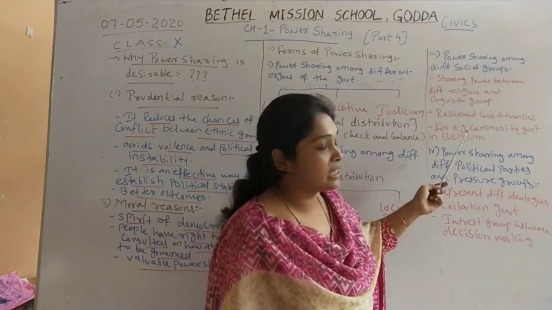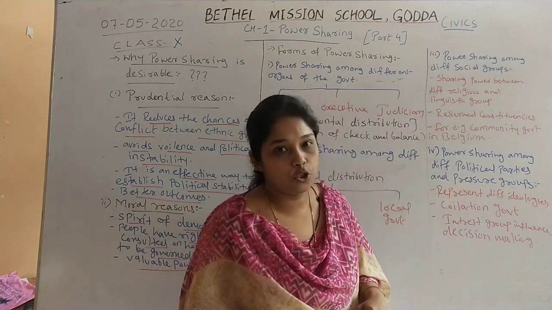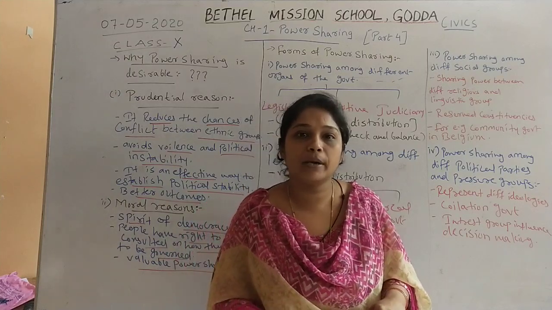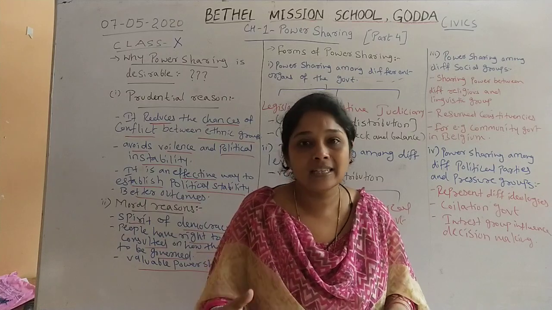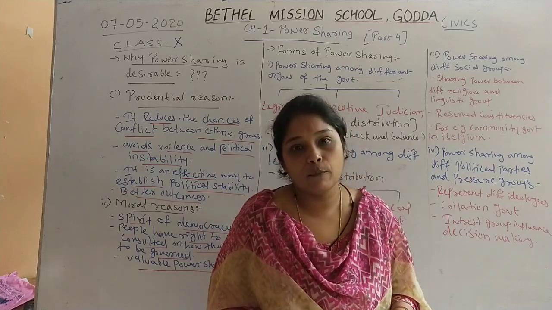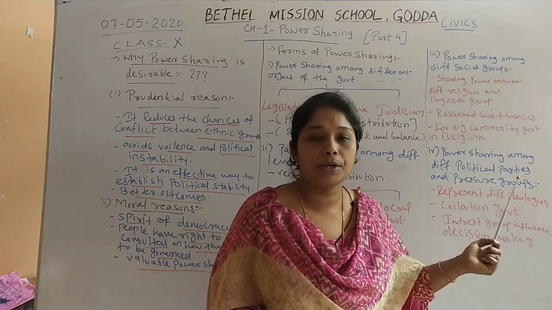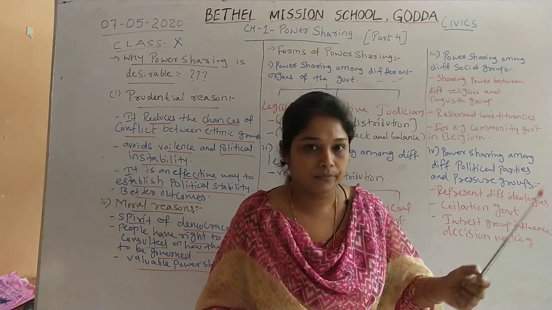Then, for example, we can take community government in Belgium. Belgium creates community government so that educational, cultural and religious matters can be discussed under this community government, or decisions can be taken by the community government of each area.